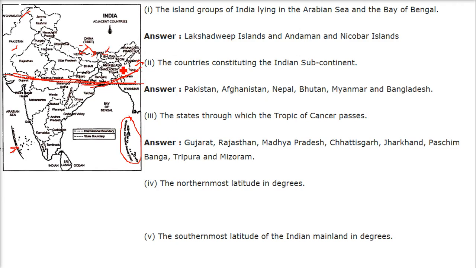The northernmost latitude in degrees: this is the northernmost, this is the southernmost, around 8 degrees 4 minutes. The northernmost is this one, it is 37 degrees 6 minutes. The southernmost latitude of the Indian mainland is 8 degrees 4 minutes north. Why is it north? Because India lies here, in the northern hemisphere.